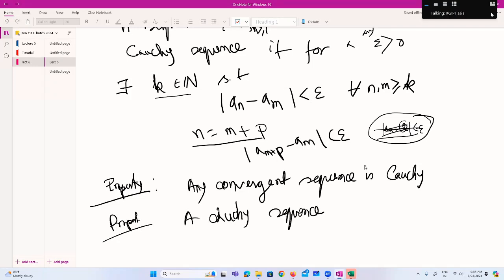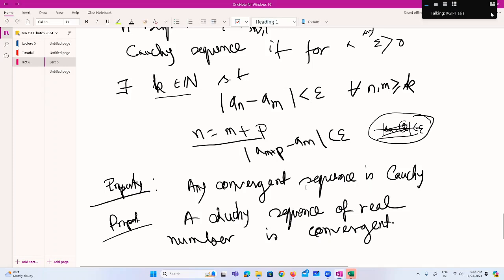These two properties you have to remember. Suppose in the exam some sequence is given and you have to show convergence via the Cauchy criterion. If you can prove that the sequence is a Cauchy sequence of real numbers, you can show that it is convergent.